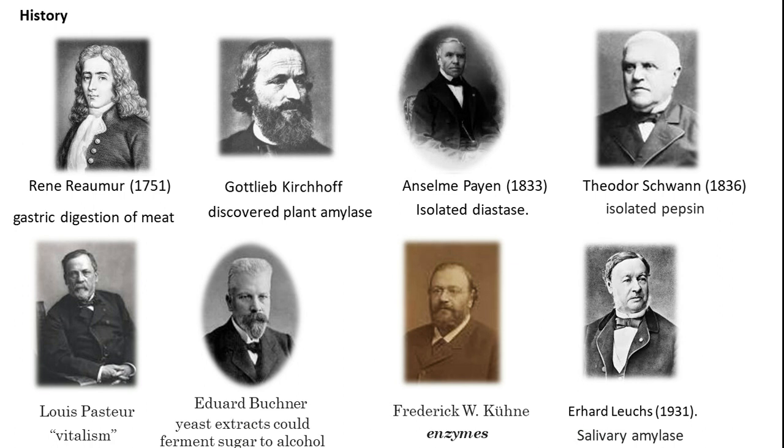completely different. He demonstrated, in fact, that when the GIT, especially the stomach, was cut open and the gastric contents were mixed with meat, the gastric contents had the capability to digest the meat, meaning cut it down into smaller, solubilized particles. This is the first ever demonstration of our biological components having a demonstrable capability to achieve certain chemical